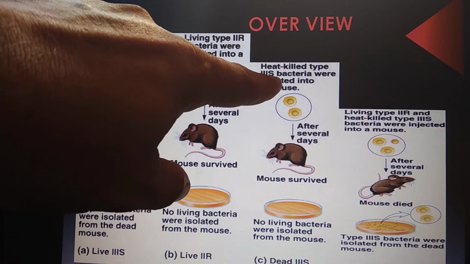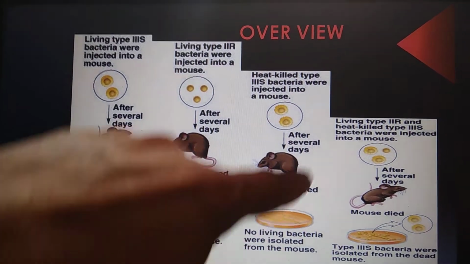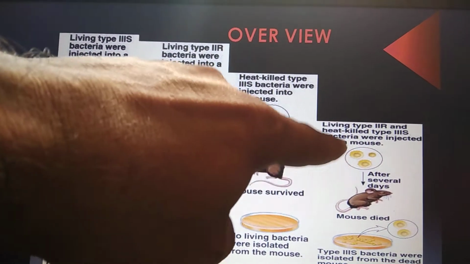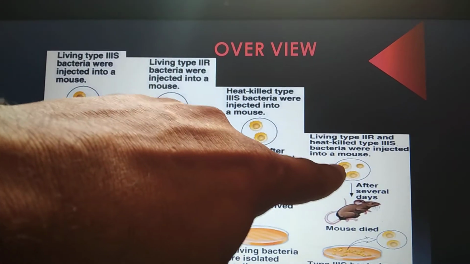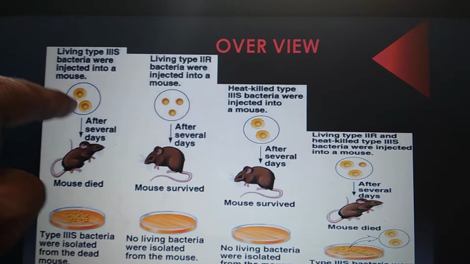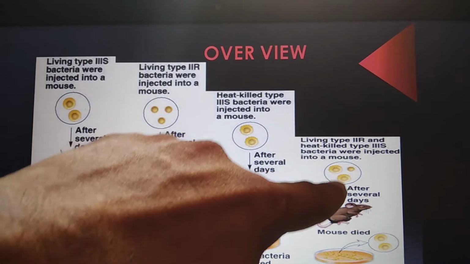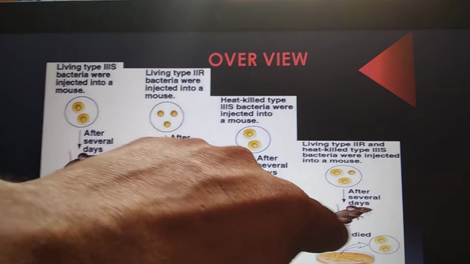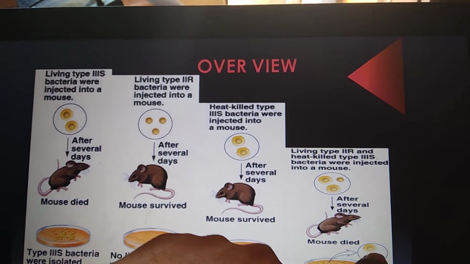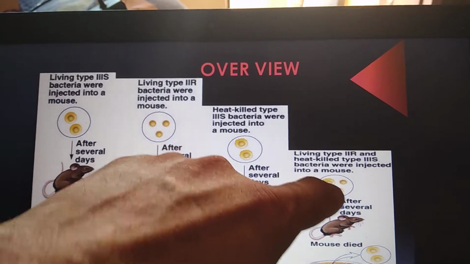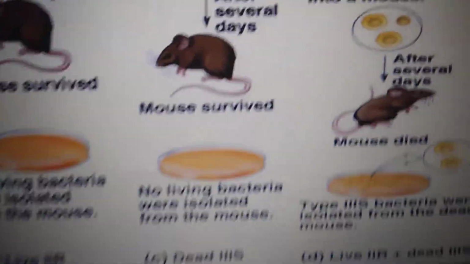Here when it is heat killed, again there is no infection and no colonies. Here when the mixture is there, from some of the mixture there are rough type colonies, and from the infected mice which died, there were smooth type colonies.